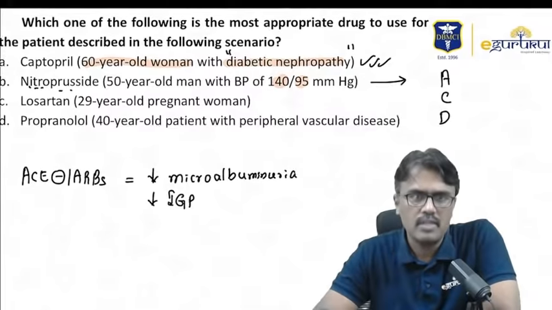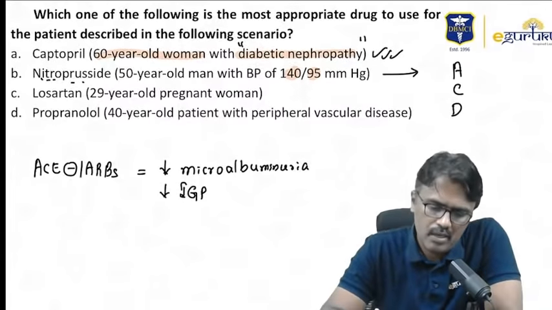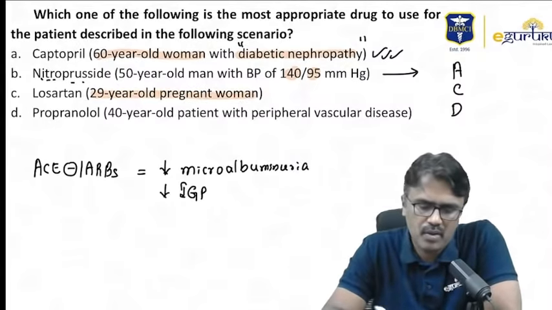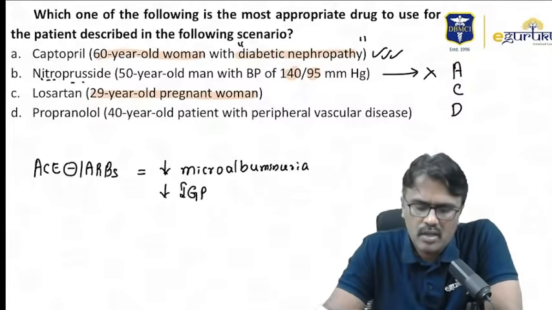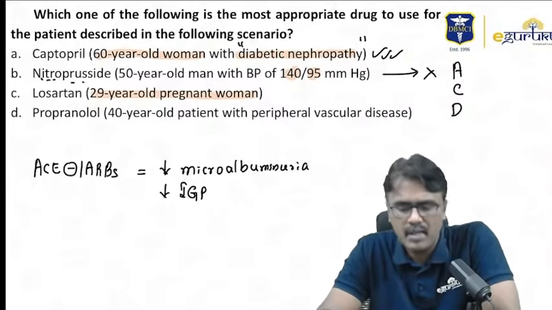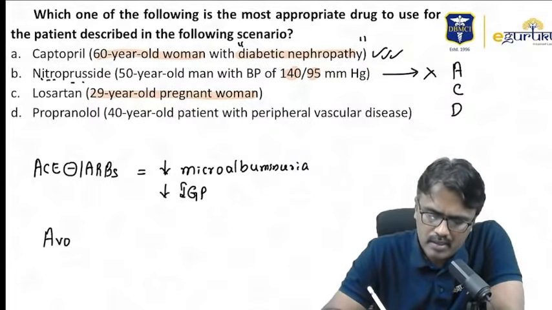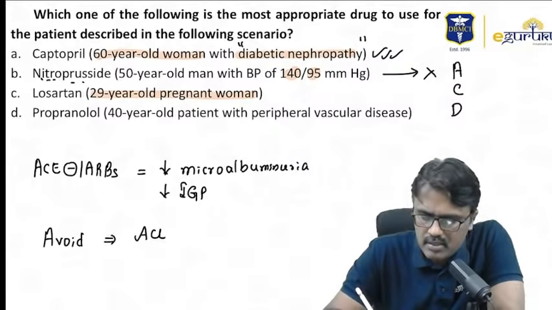Now, moving on to the next one, losartan. Losartan to a 29-year-old pregnant woman, can we use it? No, this we cannot use. Why? Losartan and ACE inhibitors are contraindicated in pregnancy. So remember, what are the drugs avoided in pregnancy? Number 1, ACE inhibitors and ARBs.